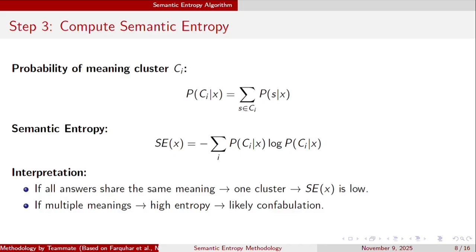If most of the probability mass lies in one cluster, then the entropy is low, meaning that it has a consistent confidence. But if it is spread out across many clusters, then the entropy is high. That means the model is uncertain or making things up.